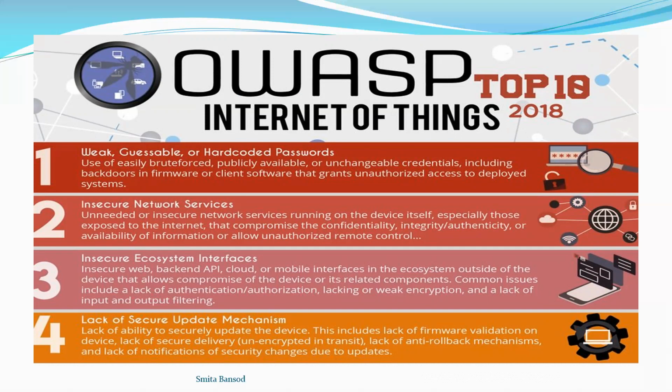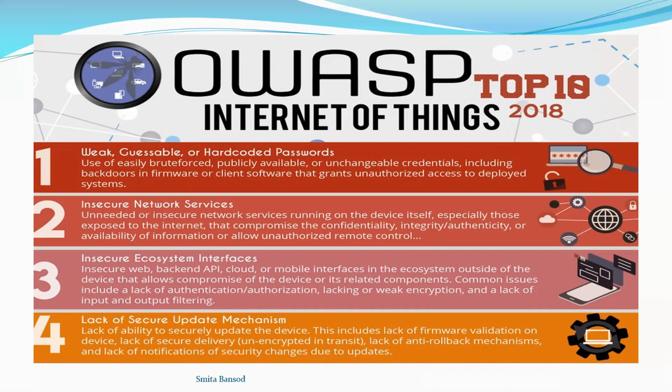Then the ecosystem. Previously they did not mention the ecosystem, but now insecure ecosystem interfaces are again a major issue because of lacking or weak encryption, input and output filtration problems, backend APIs and all those things. Because of that, the ecosystem is affected. Then lack of a secure update mechanism.